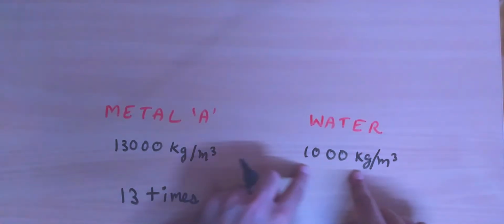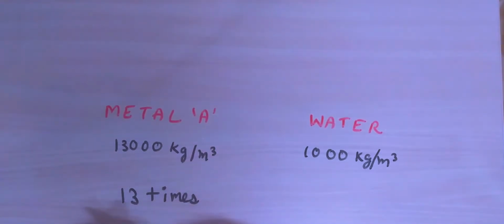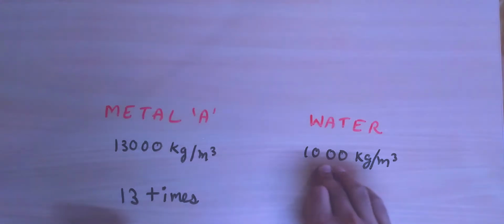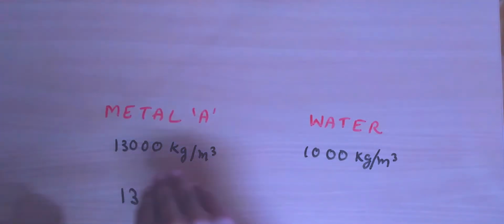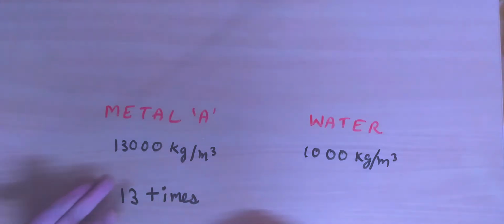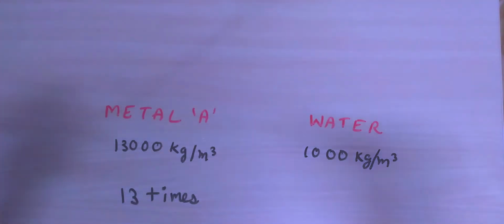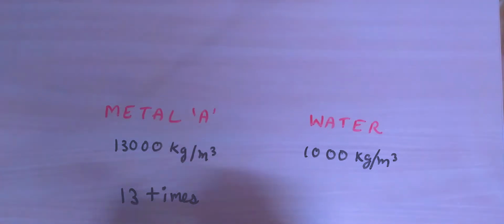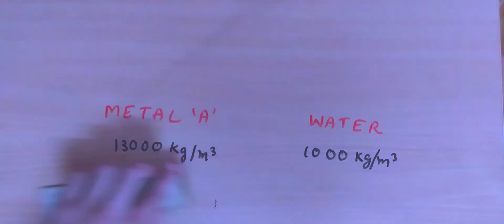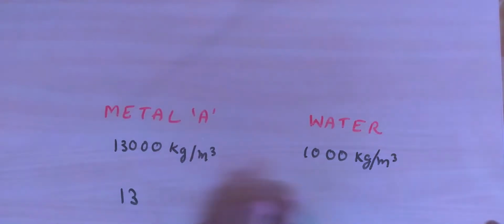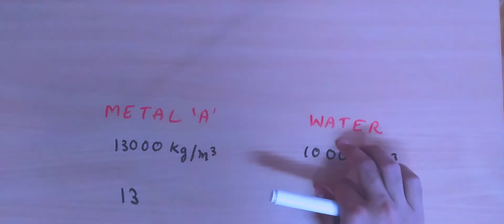So the density of water is 1000 and the density of metal A is 13 times larger, or 13 times the density of water, which means 13 into 1000, that is 13,000 kg per meter cube. So this number 13 tells us how many times higher the density of any object is as compared to water. Now we can use this concept of relative density to describe various objects. We can say that the relative density of metal A is 13 as compared to water. What does that mean?